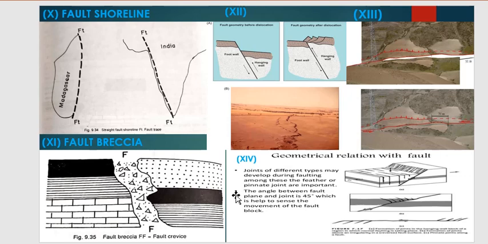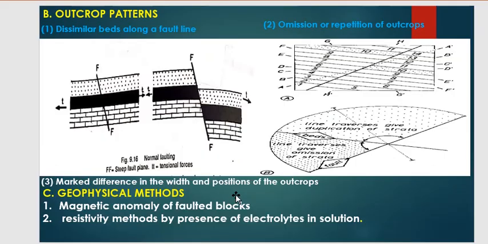Then normal faulting across a river bed causes a fault. These are all topographic features that indicate fault. Then second is your outcrop pattern. How does outcrop pattern indicate fault?